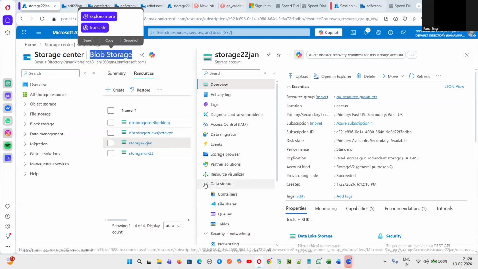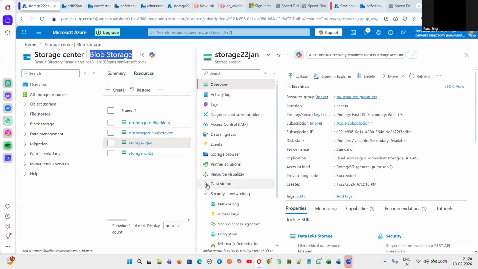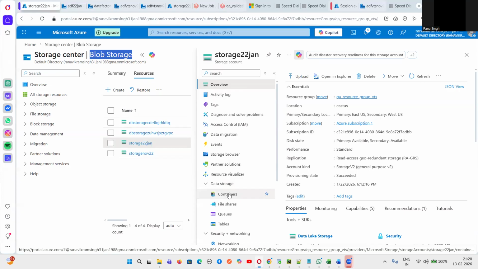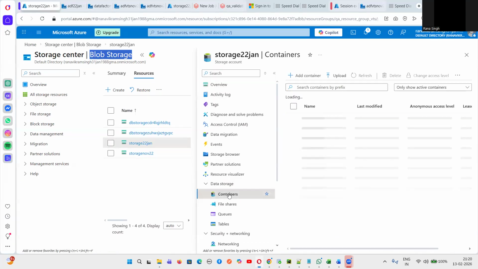In this storage account, you have to go to this option called data storage. So this is the data storage option. In that you have to go to something called container. Okay, so a container is like a folder. So here we will store our files.